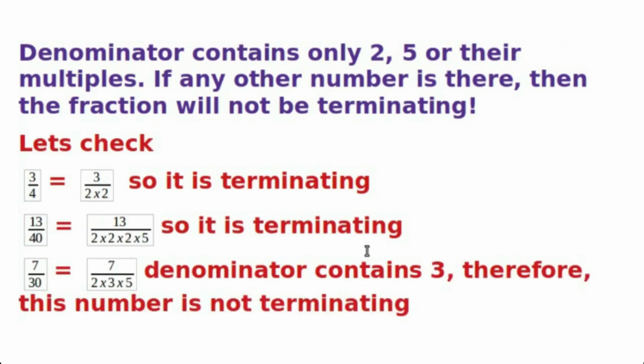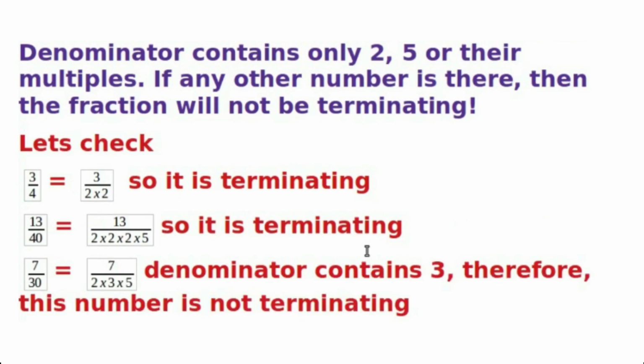Here the first fraction is 3 by 4. We need to check whether 3 by 4 is a terminating decimal or not. 4 we can write as 2 times 2. So the factors of the denominator are only 2. So it is terminating. The second case is 13 by 40. 40 we can write as 2 times 2 times 2 times 5, or 2 cube into 5.